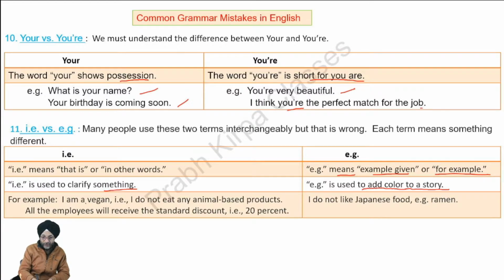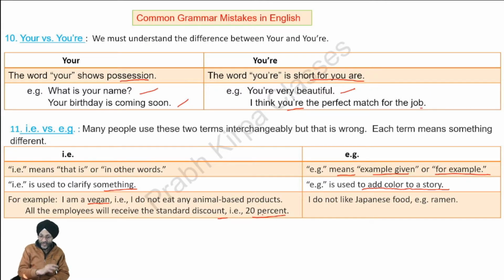For example, if I say I am a vegan, i.e., I do not eat any animal-based products. Here we are clarifying the word vegan. Next, all the employees will receive the standard discount, i.e., 20%.